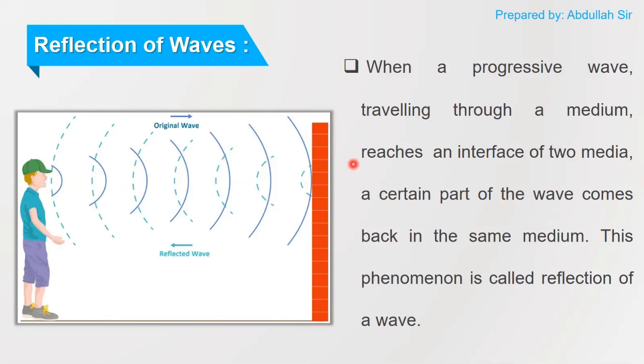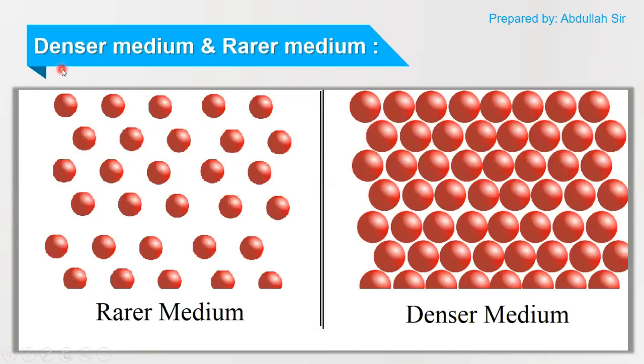So sound is reflecting from the surface. That's how we know that a wave can be reflected. And there are two types of medium. So we are going to study them. First is denser medium and the other one is rarer medium.